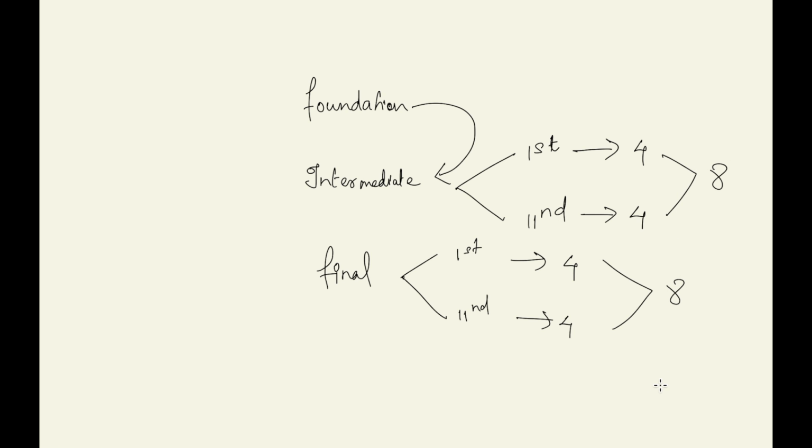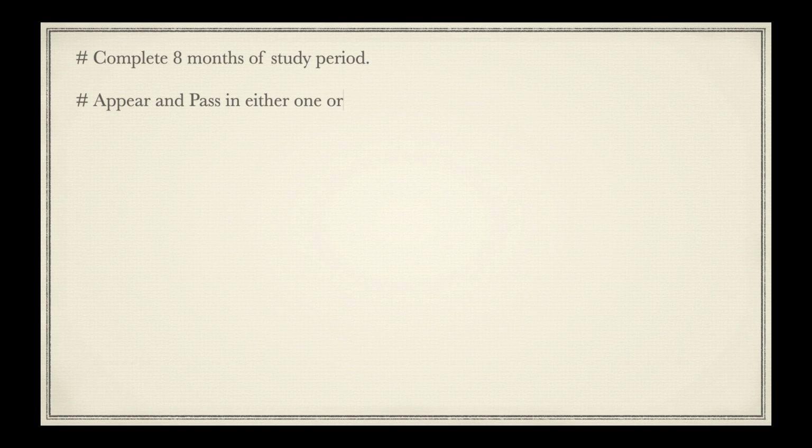So let's go back and see the steps after getting registered for the intermediate course. After getting registered in the intermediate course, the next step is you have to complete 8 months of study period. Now after completing 8 months of study period, you have to appear and pass in either one or both the groups of intermediate course. And it is best to pass both the groups of intermediate course, because only after clearing both the groups of intermediate course you are eligible to register for final course.